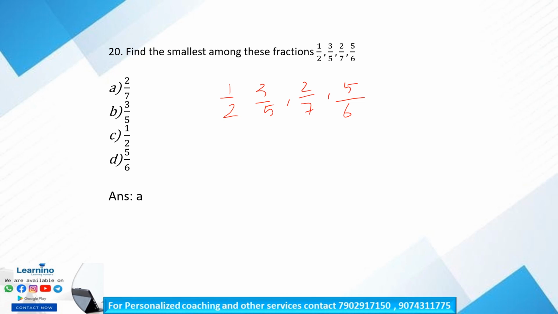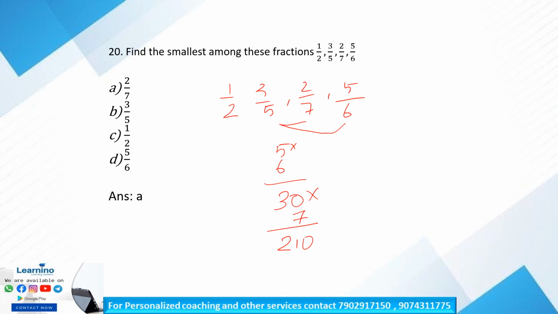In order to find that, we just multiply these denominators to get a common denominator, right? So what is 5 into 6? It is 30. 5 into 6 into 7 is 210.